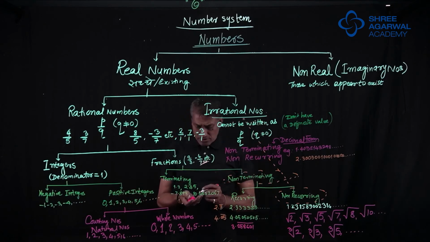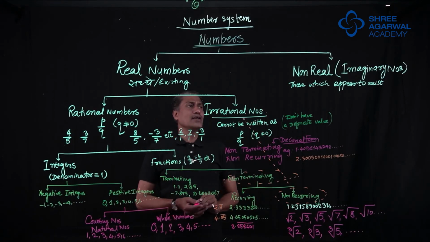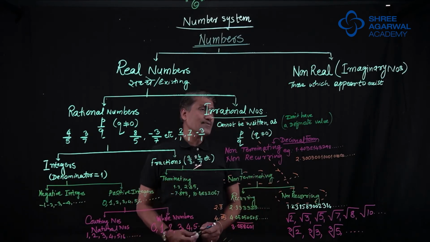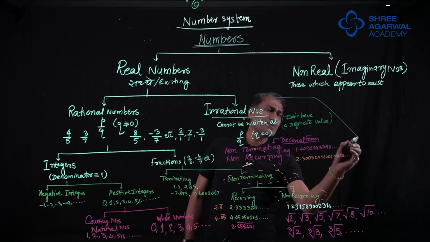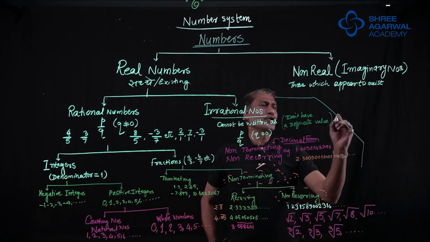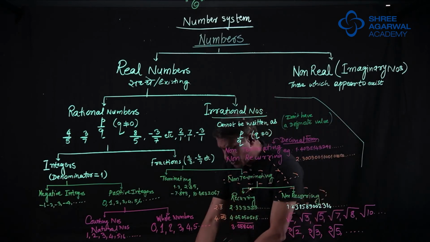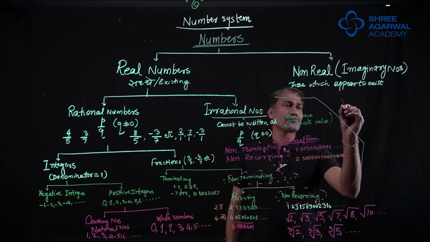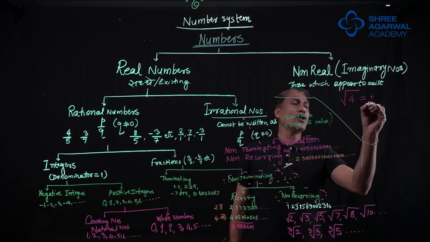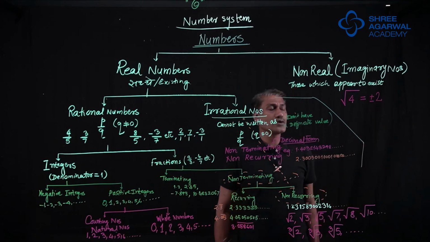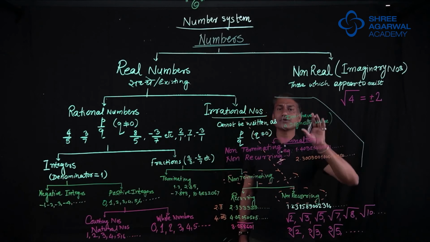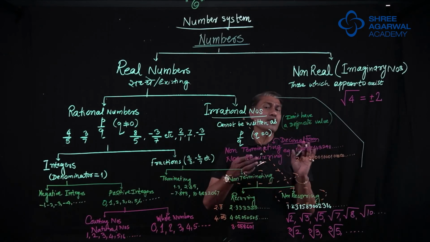Let us talk slightly about non-real numbers or imaginary numbers. See, as they told us, these are imaginary numbers, means these numbers are not existing. Like for example, if I give you a number, square root 4, you can find it very easily. You will say, sir, plus 2 or minus 2. Perfect. Plus 2 square is 4. Minus 2 square is 4. So square root of 4 is plus 2 or minus 2.